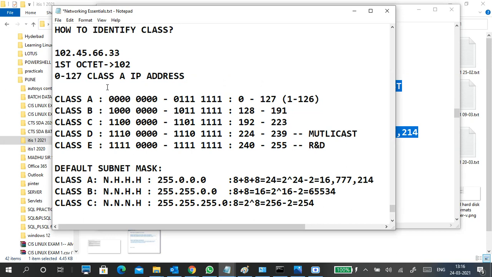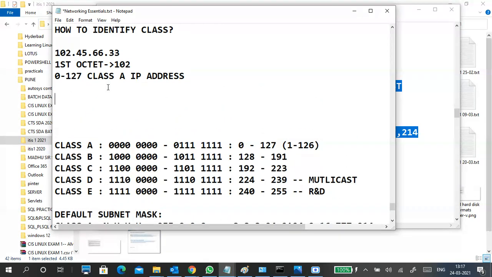For example, if I take another IP, 151.34.167.201, which class is it, guys?